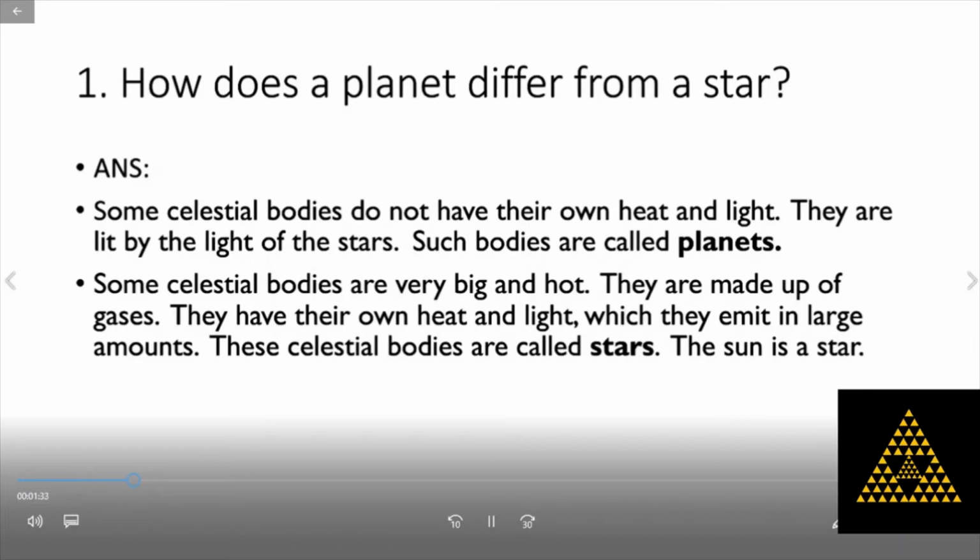So the major difference between a planet and a star is that the planet does not have its own heat and light, whereas a star has its own heat and light. So that is the major difference between a planet and a star. But the planet gets light from some other stars.